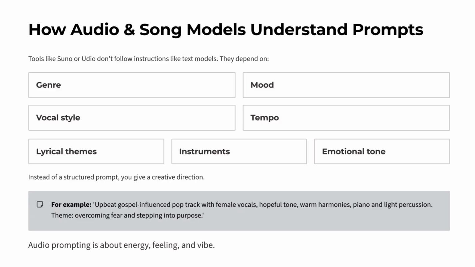Music tools like Suno or Udio don't follow instructions like text models. They depend on genre, mood, vocal style, tempo, lyrical themes, instruments, and emotional tone. Instead of a structured prompt, you give a creative direction. For example: upbeat gospel-influenced pop track with female vocals, hopeful tone, warm harmonies, piano, and light percussion. Theme: overcoming fear and stepping into purpose. Audio prompting is about energy, feeling, and vibe.